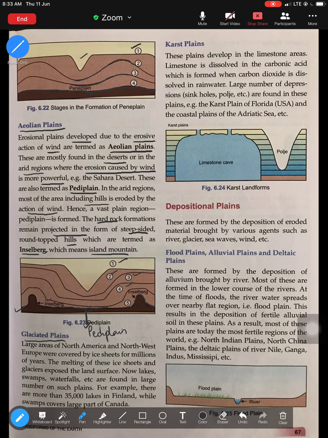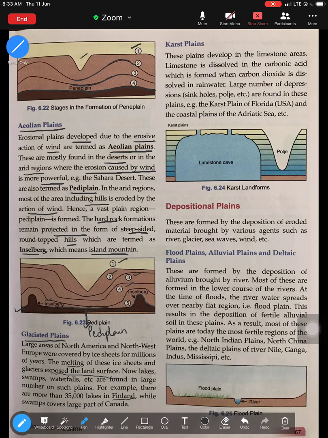For example, the melting of these ice sheets and glaciers exposes the land surface. When an ice sheet starts melting, it exposes the surface. For example, there are different lakes in Finland and Canada, which they've given as an example here. I'll try to show you a picture of how glaciated plains look because of the action and melting of the glaciers.